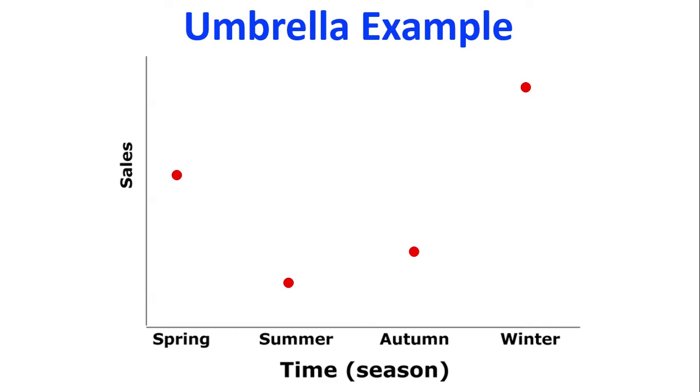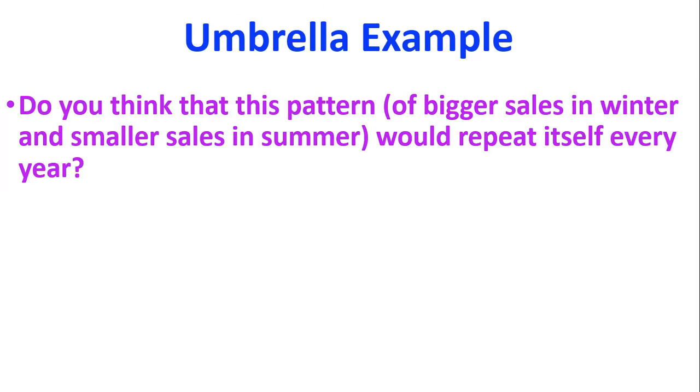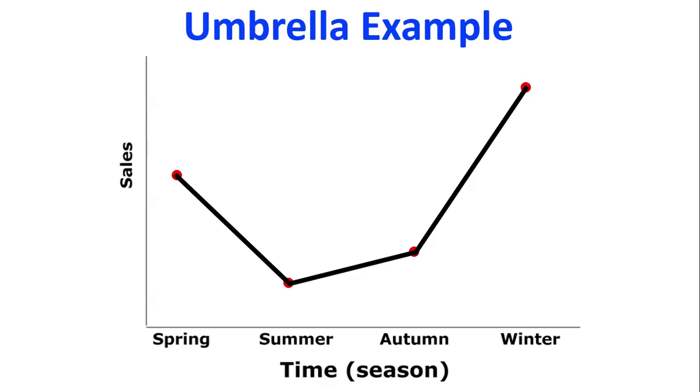So you can see there I've plotted 4 points, spring, summer, autumn, winter, and I've got the sales of umbrellas. To make this into a time series graph, I'm going to connect these together with lines. So this is a line graph, and that's what a time series graph is. So now I want us to think about this idea. That pattern, the one that I've just drawn here, really high in winter, lower in spring, lowest in summer.